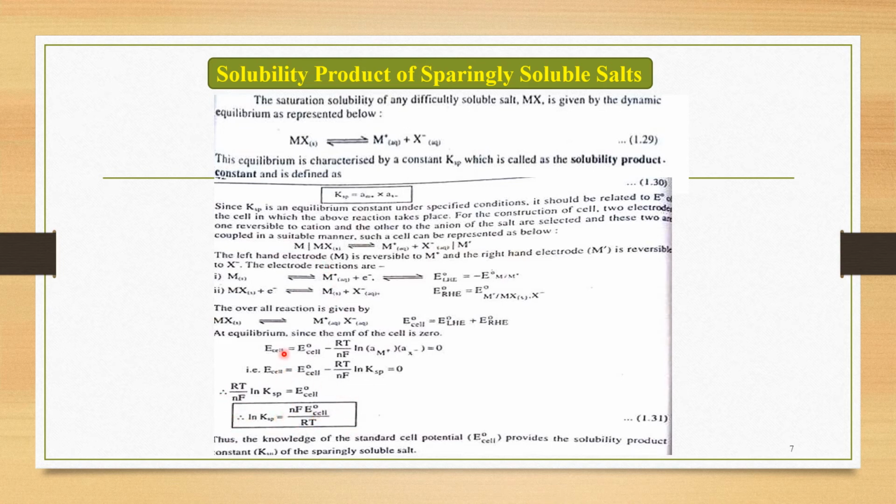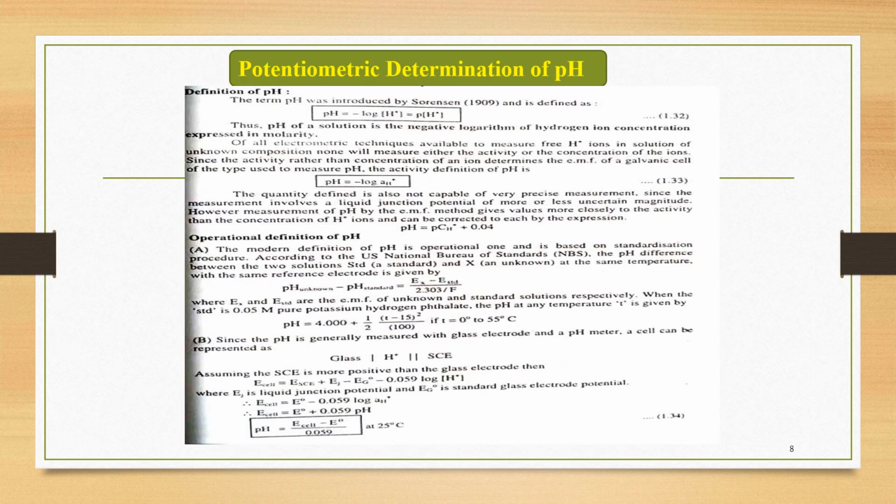So this is the first important application of the EMF measurement: if we have a sparingly soluble salt, then its solubility product constant can be easily calculated by taking into consideration the cell potential. So this is the first important application. The second important application of this EMF measurement is the potentiometric determination of pH.